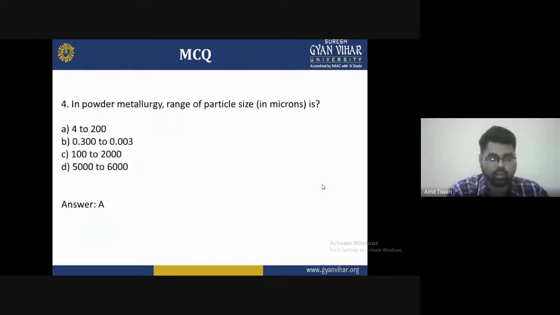Fourth: in powder metallurgy, the range of particle size in microns. The options are A, 4 to 200; B, 0.003 to 0.300; C, 200 to 2000; and D, 5000 to 6000. So what is the range of the particles in powder metallurgy in microns? That is 4 to 200 approximately. It is sufficient to make any material, because a very large or very small particle size would create a problem. So we have to understand that all the parameters we selected for this are very necessary, and that is why we are using this type of technique.